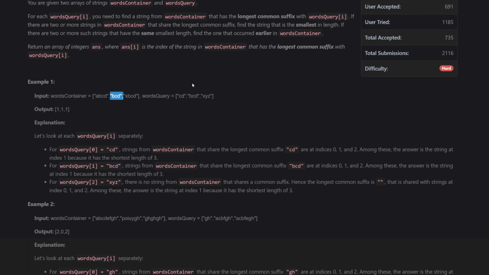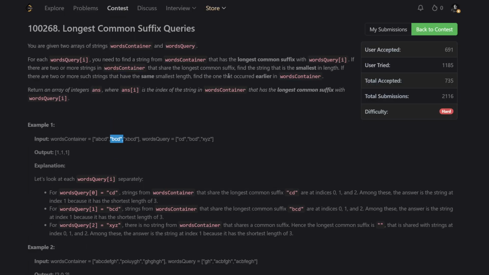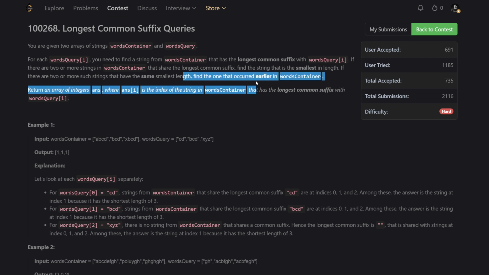Now, one more thing to note here is that if there are two strings that have the same length, we have to find the one that occurred earlier in the words container. And this is really important. This is a pretty decisive point. It sounds really benign, but it is actually a major optimization component that potentially makes our algorithm a lot faster because of this.